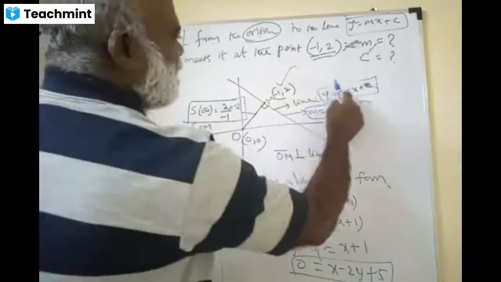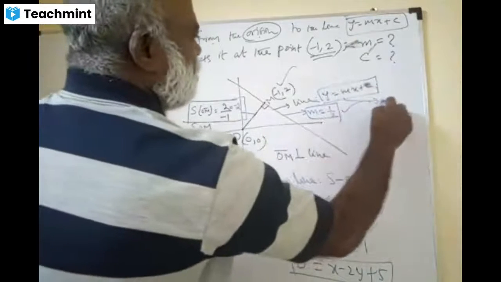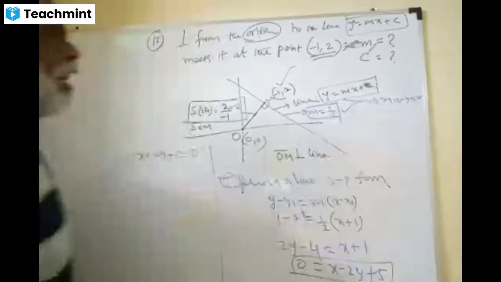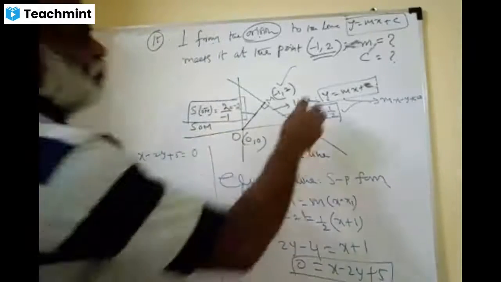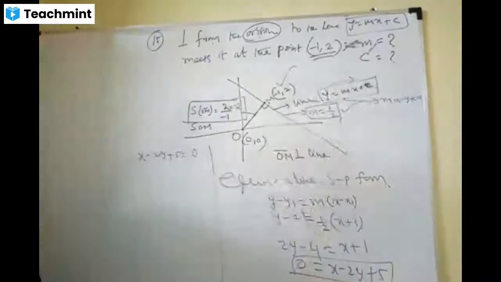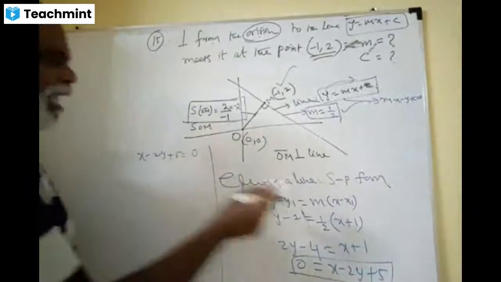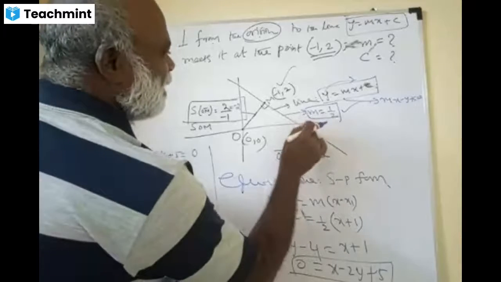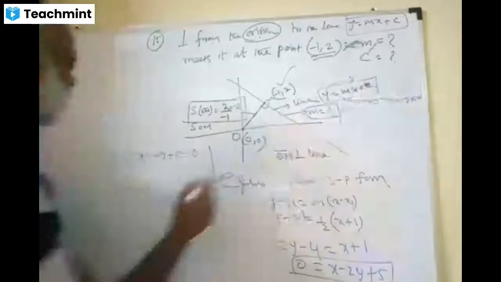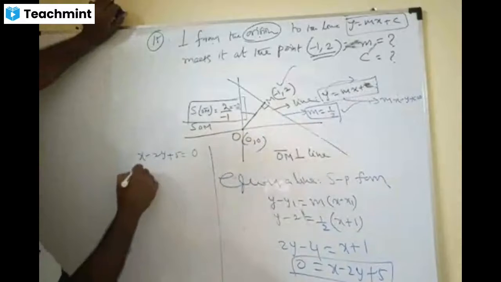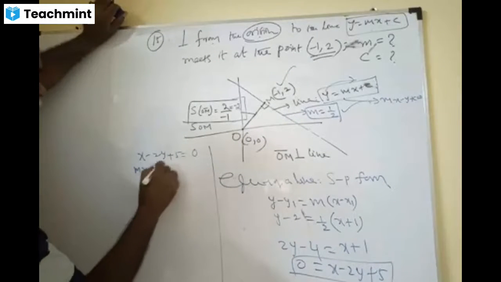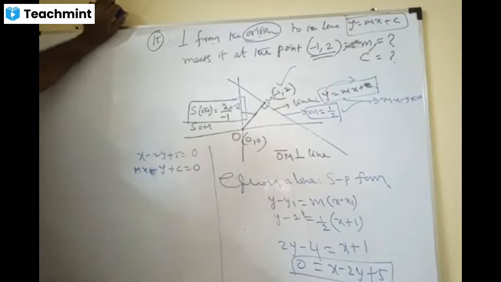And you can write this also. This is nothing but mx minus y plus c equal to 0. Do you agree? Now, these two are same or not? I said equation of a line. This line only we are talking about, right? Already they have given y is mx plus c. So here, mx minus y plus c equal to 0.